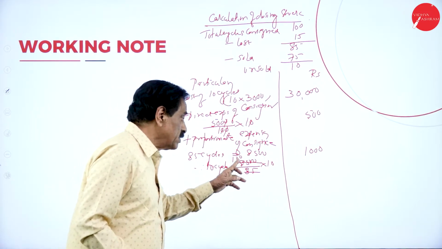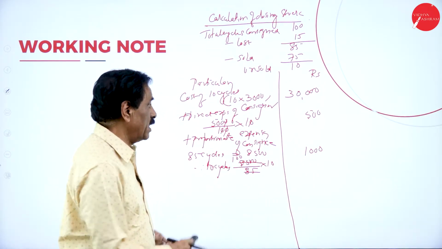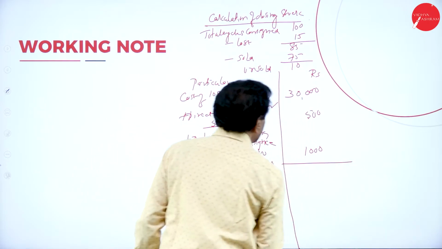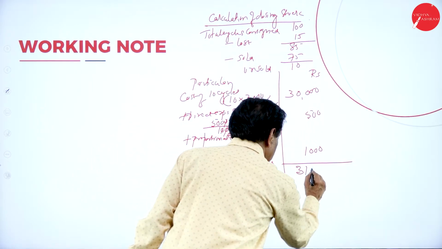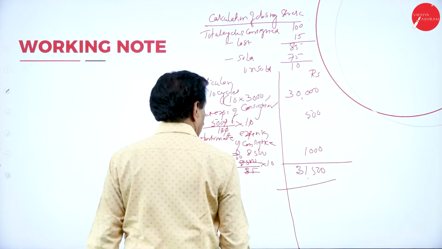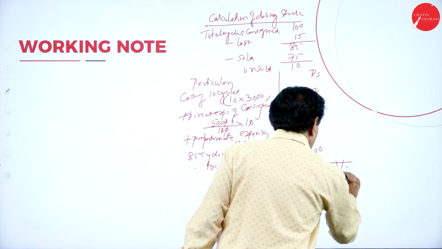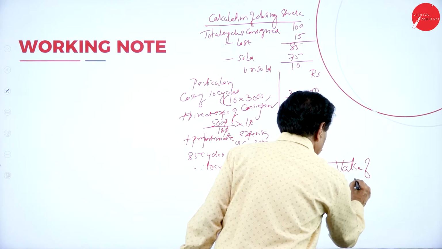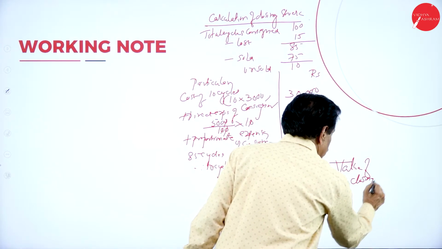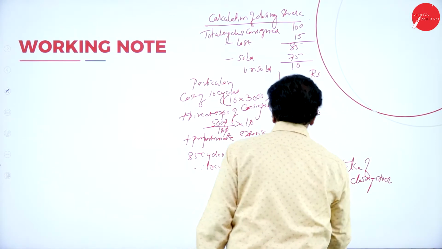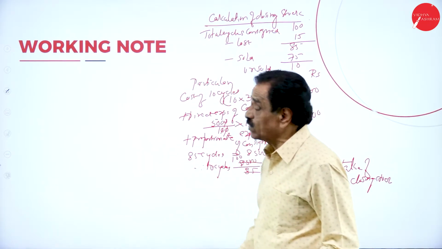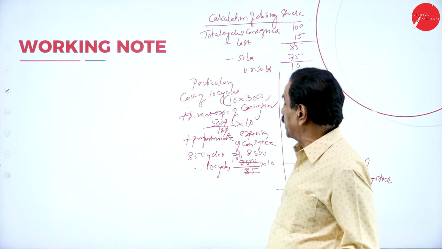So add it, 31,500 is the value of closing stock. Assume clearing charges as loading charges we have taken.